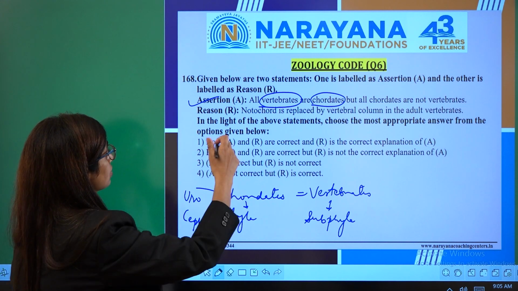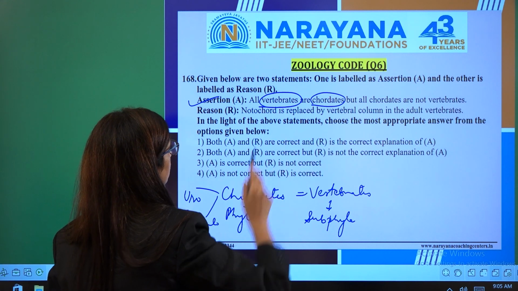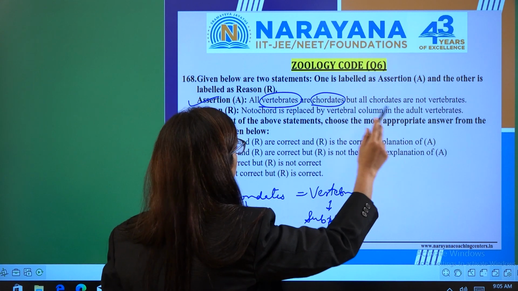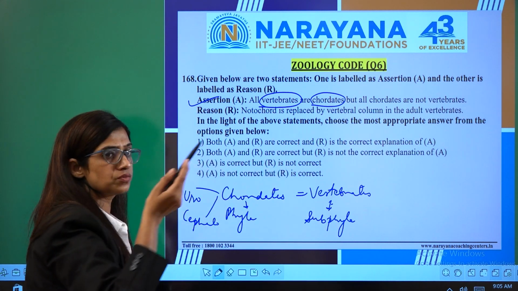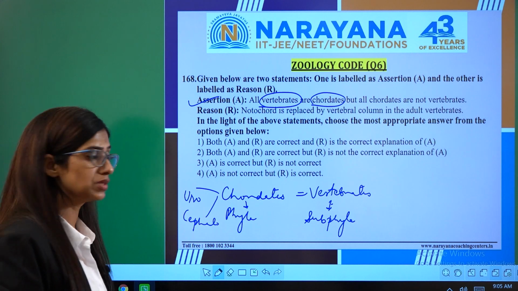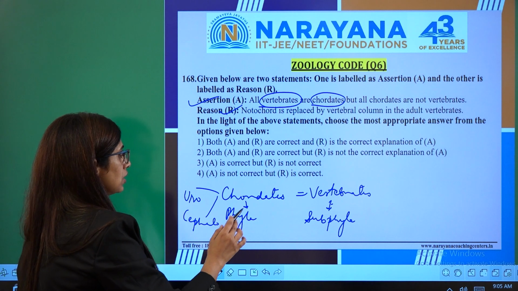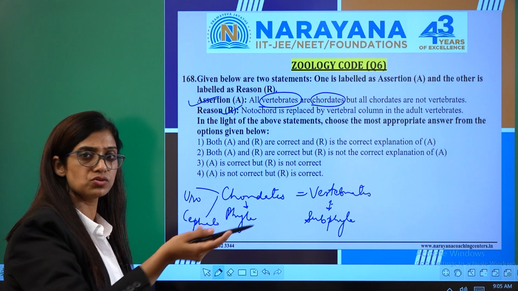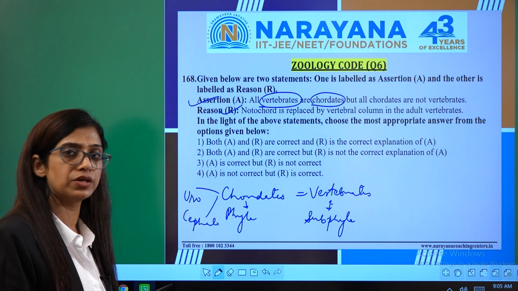Now moving to the next reason statement, that the notochord is replaced by the vertebral column in the adult vertebrates. When the vertebrates become adult, the notochord is replaced by the vertebral column. This is also right. That is the reason subphyla are made on the basis of the development of the notochord and the conversion of the notochord into the vertebral column.